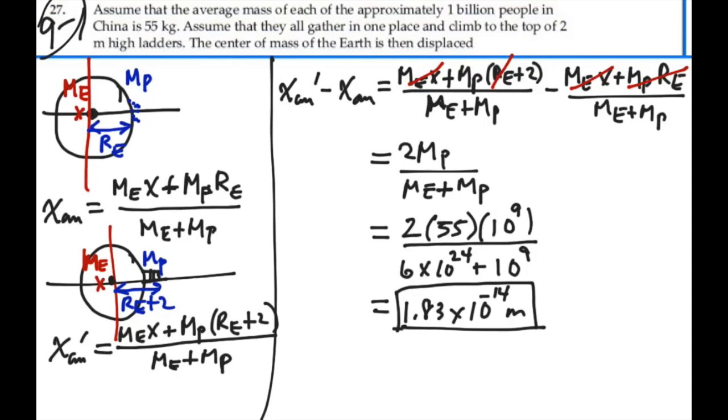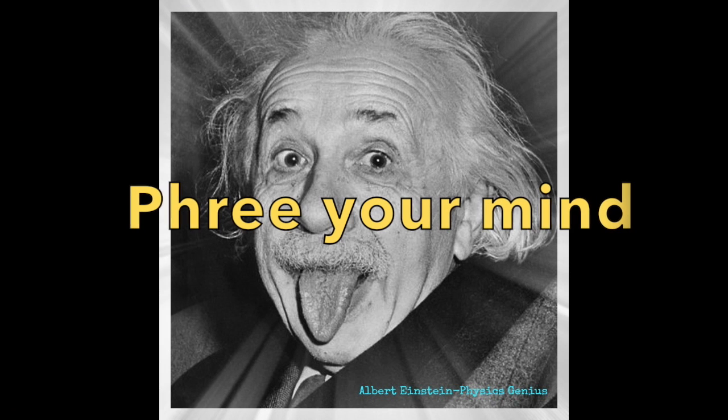So all those people, 1 billion people, climbing 2-meter tall ladders in China would move the center of mass of the system a little bit more than the nucleus of an atom. Not very large, not much of a change, nothing to really notice. But that's our answer, 1.83 times 10 to the minus 14 meters.